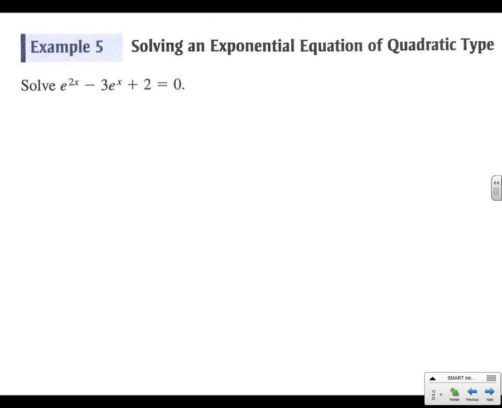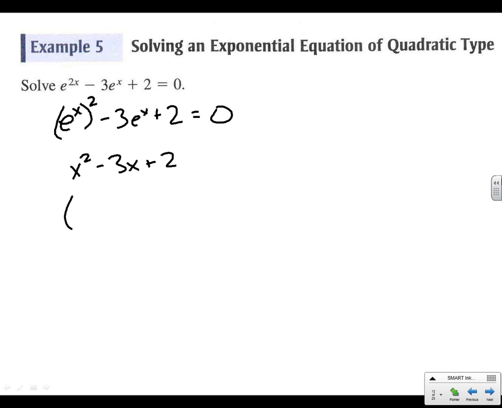All right, so now let's look at this one. This is a little tricky here, but one twist, it's going to be exponential because of this. e to the 2x, our rules of exponents, we could always do this: e to the x squared, pull it on the outside, right? Because the rule says that we're just going to times the 2 times the x. So now minus 3e to the x plus 2 equals 0. So now we've got a quadratic. This is the same as saying x squared minus 3x plus 2. Is there a way to factor that? How do we multiply to 2 and add to 3?